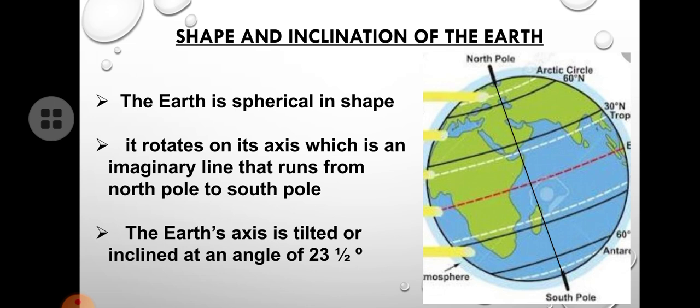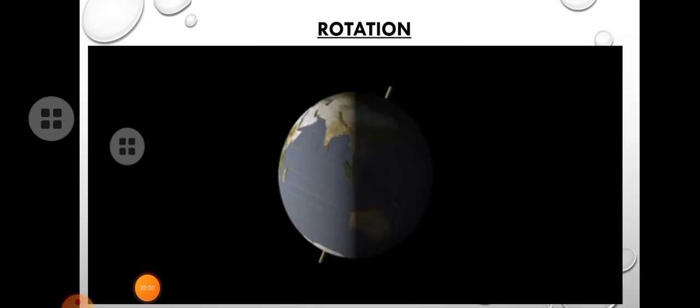Okay, then let's move on to the next topic. So, rotation. Now we are going to study about how the rotation of earth occurs. So watch this video.